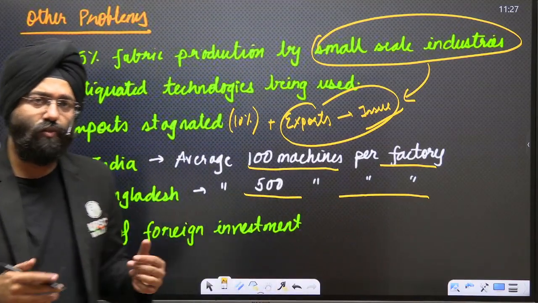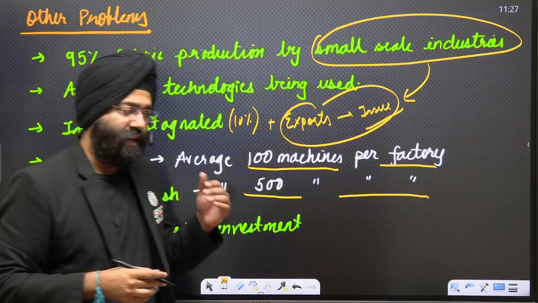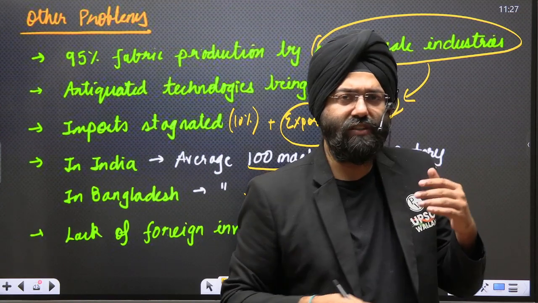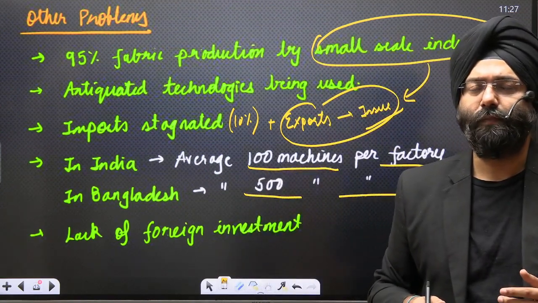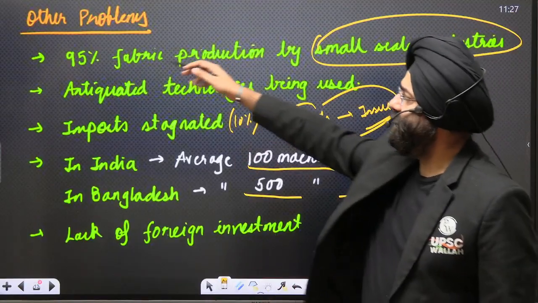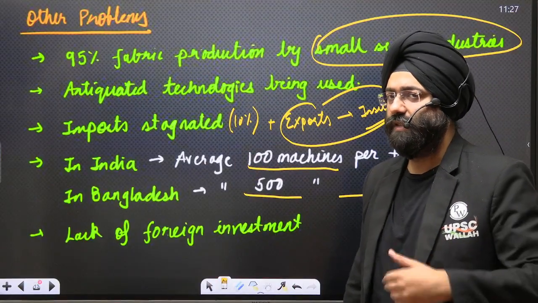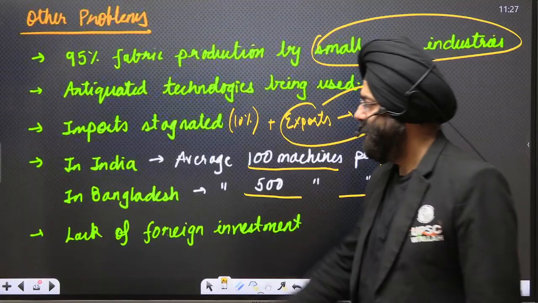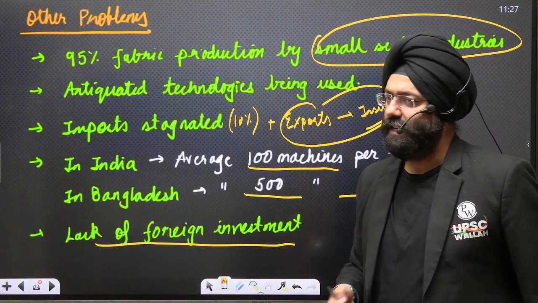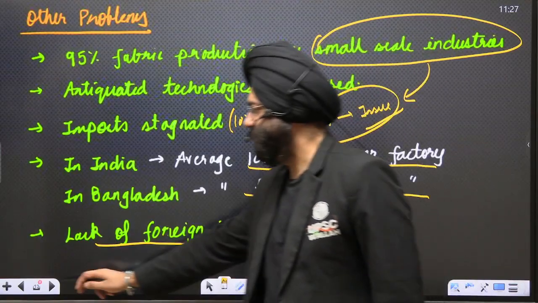So that is why you will realize that Bangladesh, before the political disruption that took place, was one of the major hubs of export of garments. Even Vietnam for that matter. But in India, it has not been there because 95% of production here is confined to small scale industries. Again, lack of foreign investment. Again, there is a problem related to that. That also creates various problems with this industry.